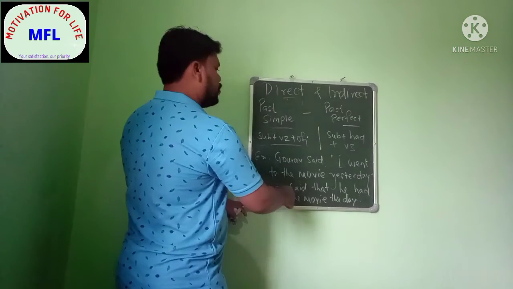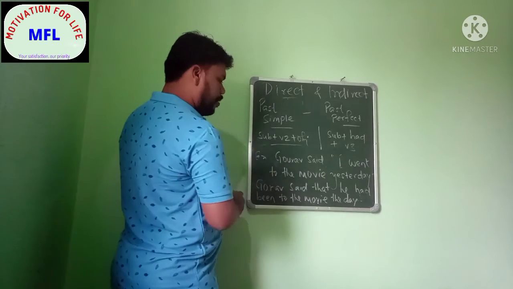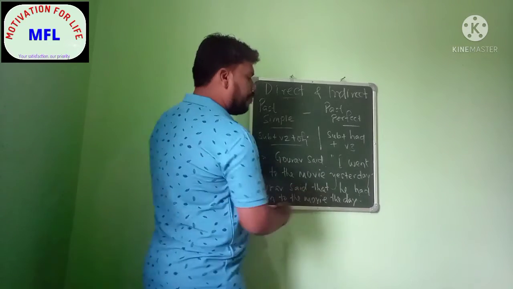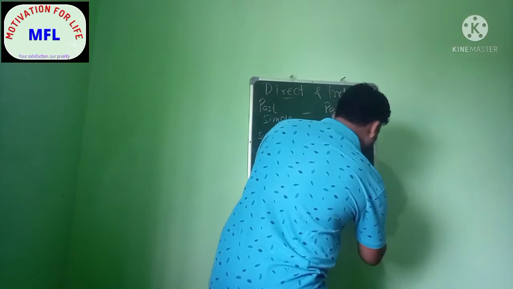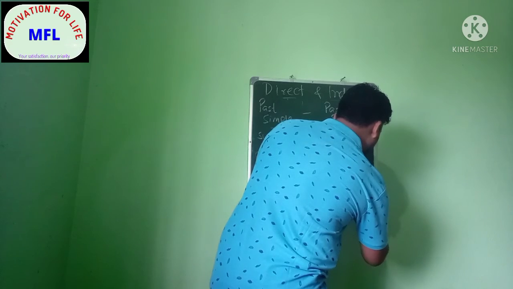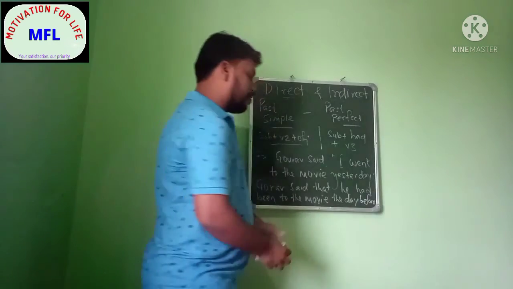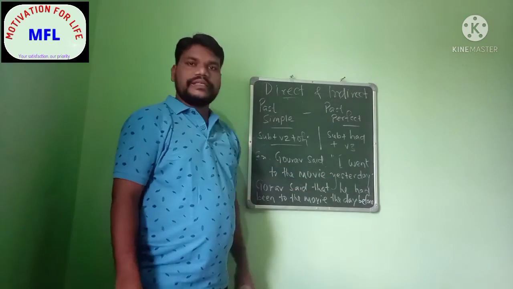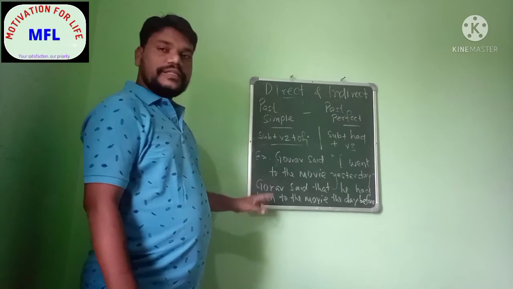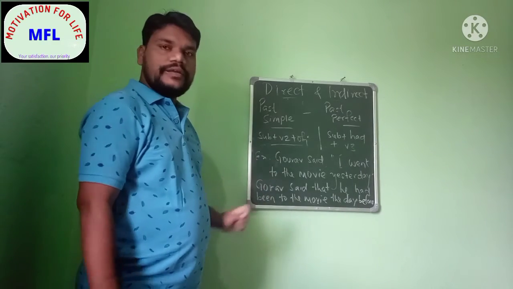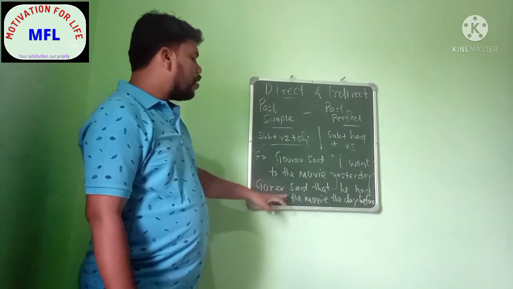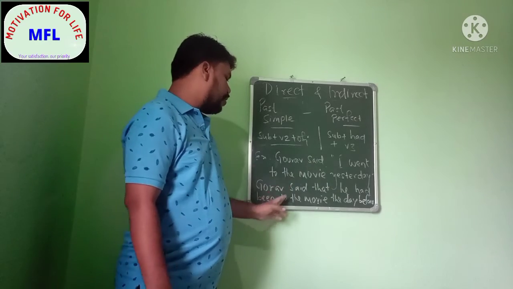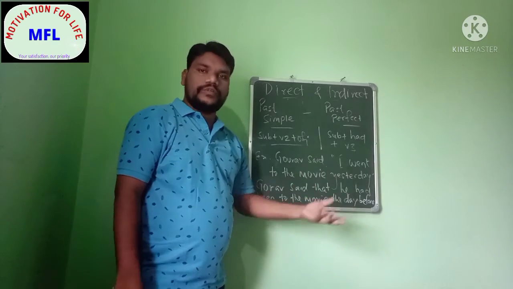Sorry, here no space is there, so I'll be writing here the day before. Here it will be before, B-E-F-O-R-E, before. So you can see the sentence and read it very clearly how it is written. Gaurav said that he had been to the movie the day before.